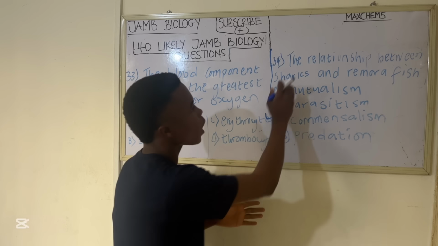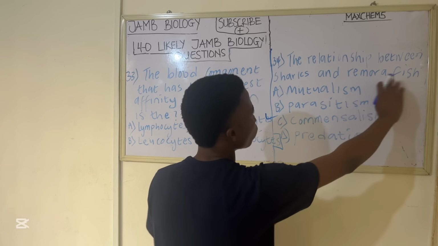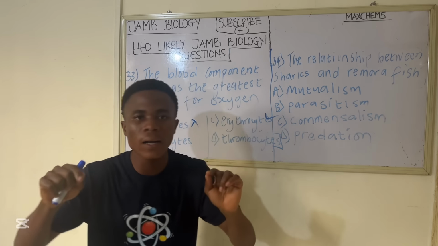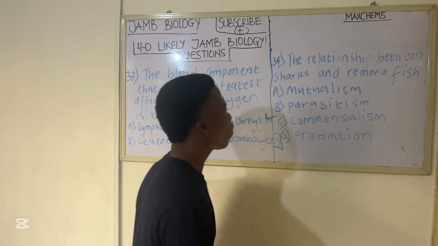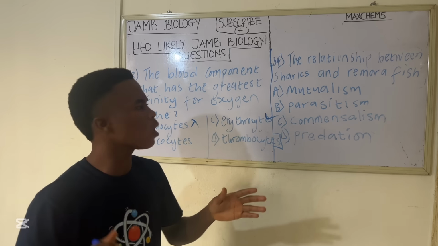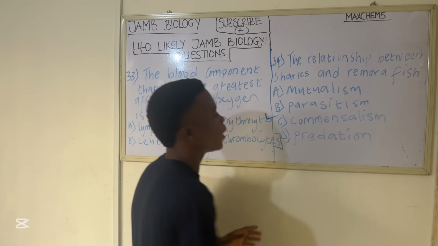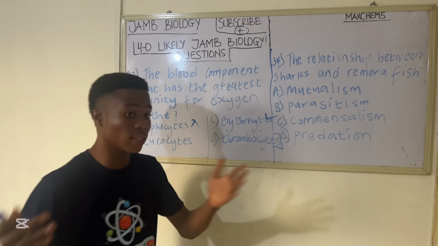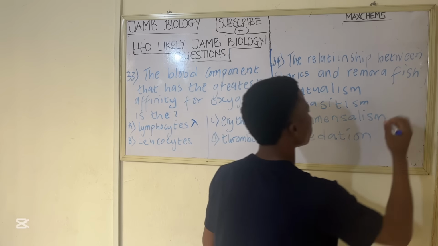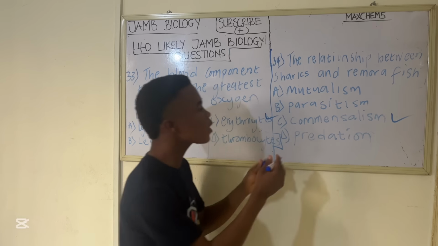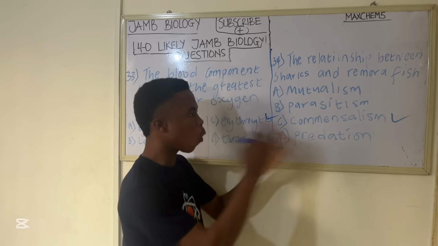Meanwhile, the shark is not benefiting anything from the remora fish, but the shark is not harmed. So what type of relationship is between two organisms where one benefits and the other is not harmed? The correct answer is commensalism. Correct. So the answer to this question is commensalism.